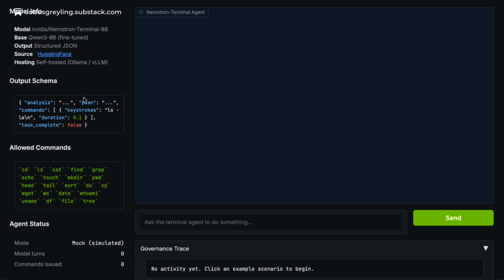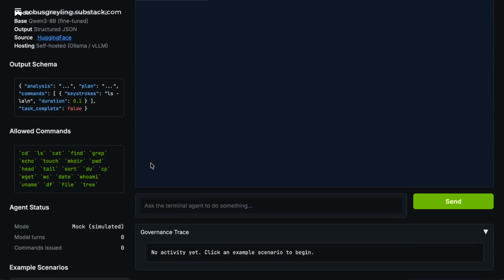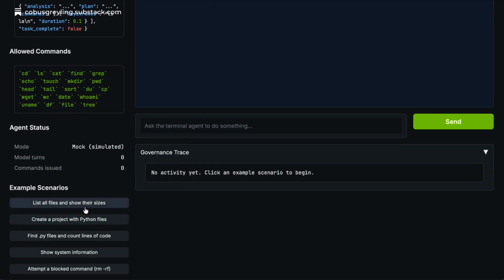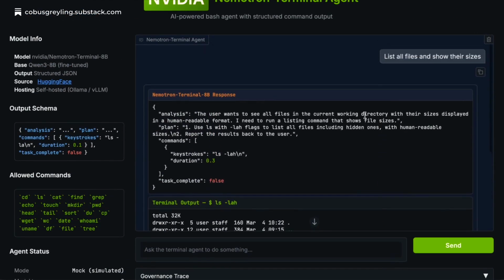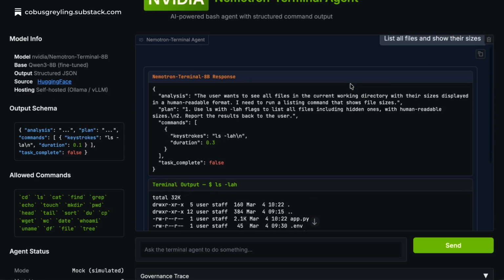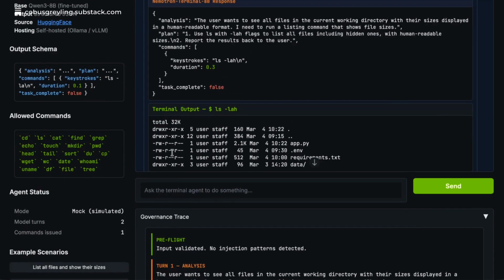So here's the output schema. You can see the keystrokes there, the planning. Here are some of the allowed commands. So if I just choose one of these, list all the files in a directory, there you can see my input. There's the Nemotron Terminal response with the analysis and with the keystrokes. This is what the output will look like.